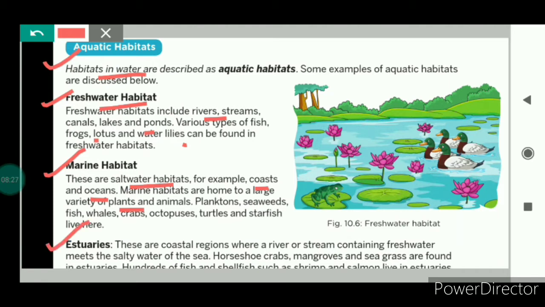Estuaries. Estuaries means the coastal areas. These are the coastal regions where the river containing fresh water meets the salty water of the sea. So estuaries are that coastal area where the freshwater rivers meet the salty water of the sea. And in the estuaries also, various varieties of plants and animals are found. Names are mentioned here.